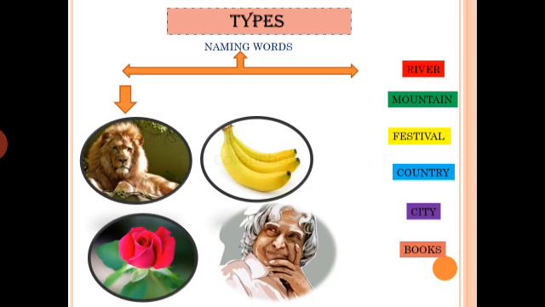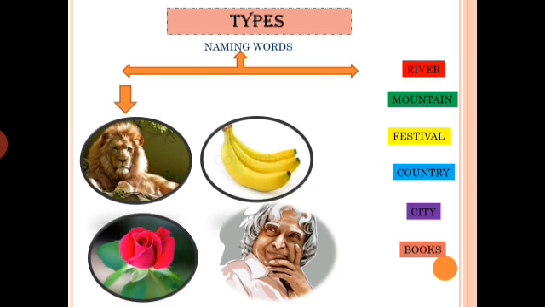When we say mountain, it may be any mountain. When we say Himalayas, it belongs to a special name, the particular name of a mountain. But when we say the single word mountain, it is a common word.